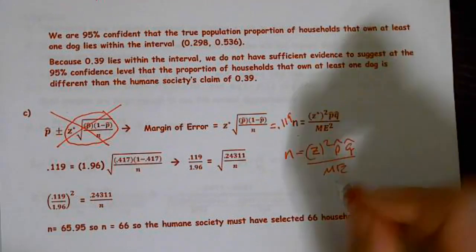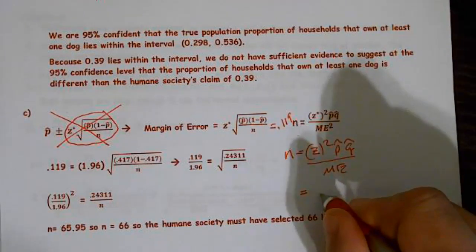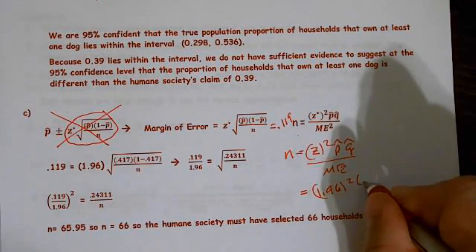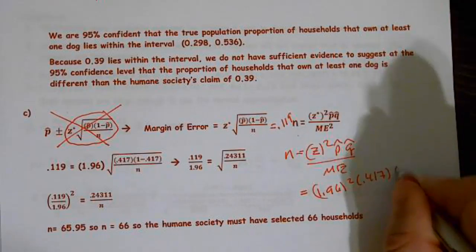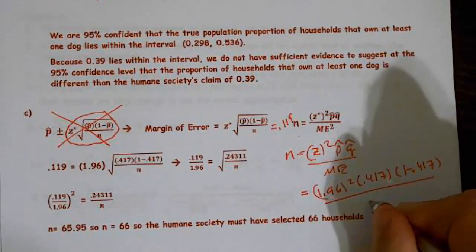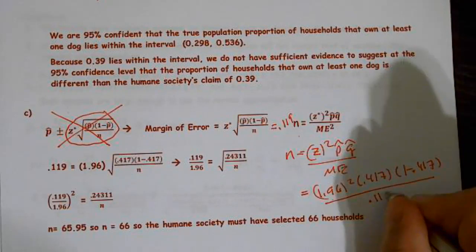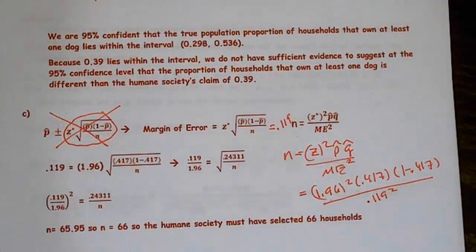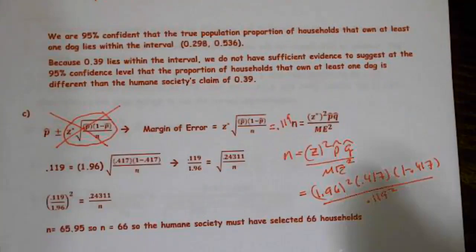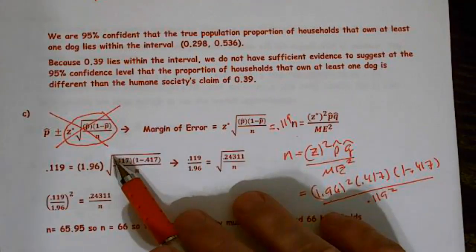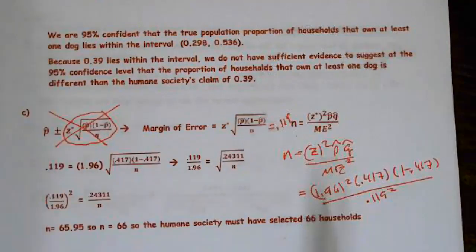In this case, z star we said was 1.96, so 1.96 squared times 0.417 times 1 minus 0.417 over 0.119 squared. If I did that, I would get the same answer. I don't like memorizing that formula, but that might help you out.